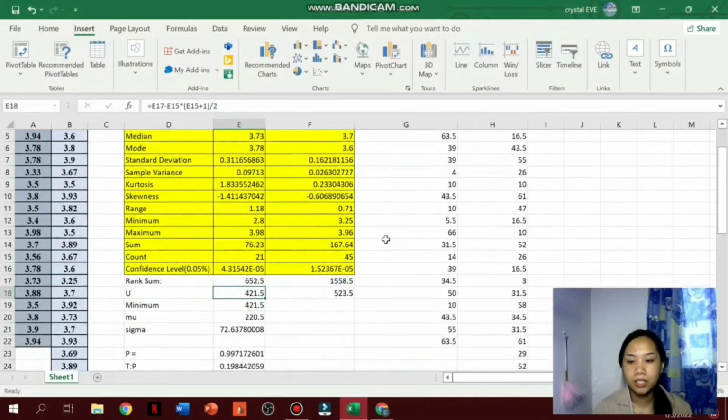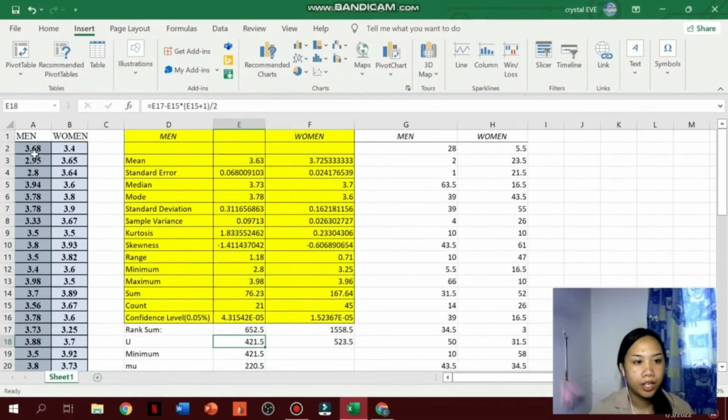This is the data analyzed using the Microsoft Excel. Here we have the data for men, and here is the data for women. To find the rank of the data for men and women, we use the formula for rank average and put the data for men. And it is the same for women. We use the formula for rank average and insert the data for women.